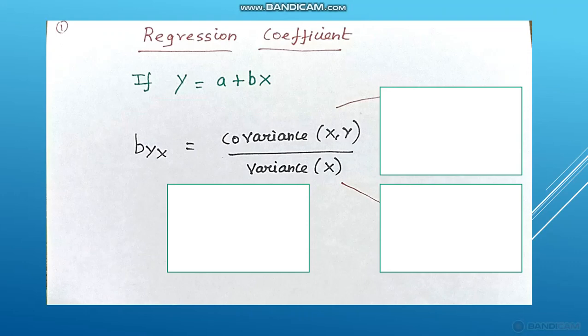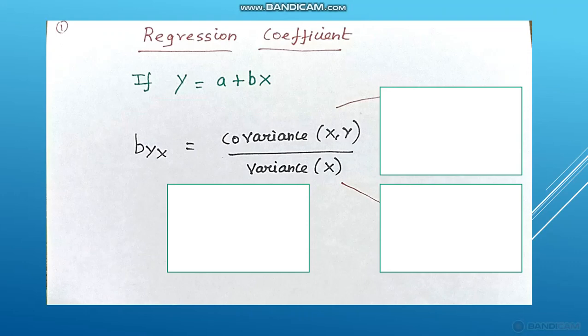The formula is, for the model y is equal to a plus bx, the byx, which is the regression coefficient. This formula is the covariance of x comma y divided by the variance of x. Here we are finding y on x, so x will be in the denominator.